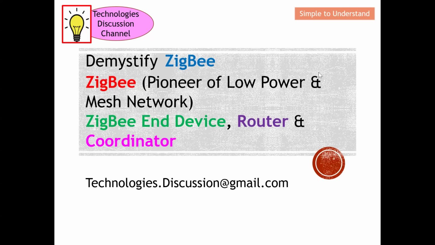ZigBee is also another pioneer, which is the mesh network. ZigBee, in fact, is also the first so-called mesh wireless connectivity. So basically, ZigBee actually has two firsts. First, low power. First, mesh network. So basically, these are the key characteristics of ZigBee.